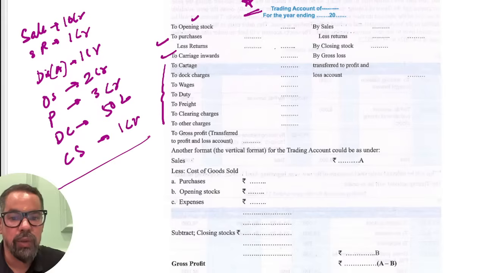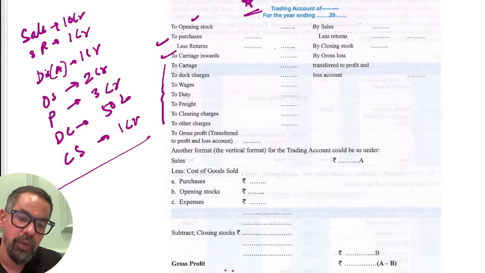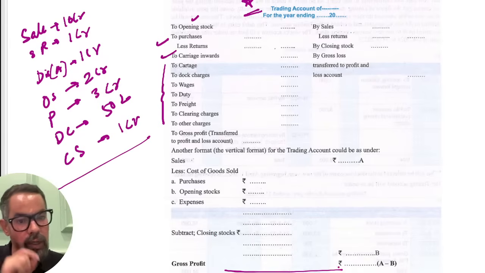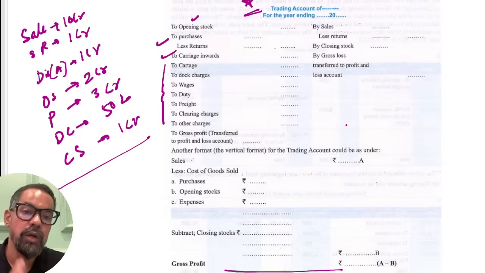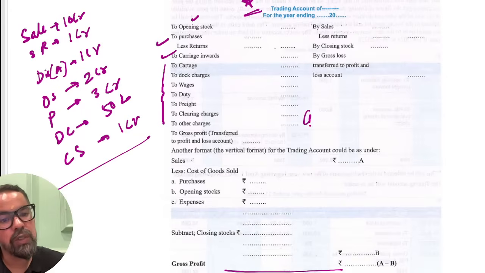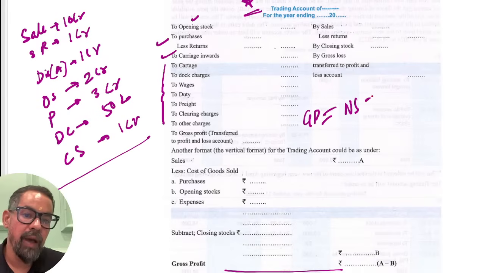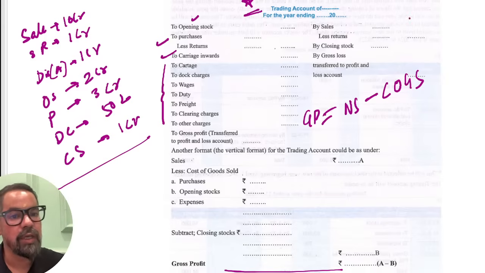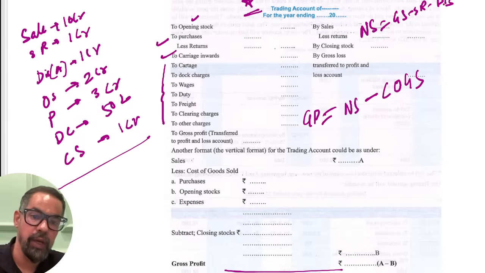So if I ask you to calculate the gross profit, are you able to calculate that particular one? Yes or no? Please do let me know. What will be the gross profit of this particular business? This is the gross profit which you will carry forward to your profit and loss account. Fundamentally, gross profit is equal to net sales minus cost of goods sold. First, net sale is equal to gross sale minus sales return minus any discount allowed, not received.